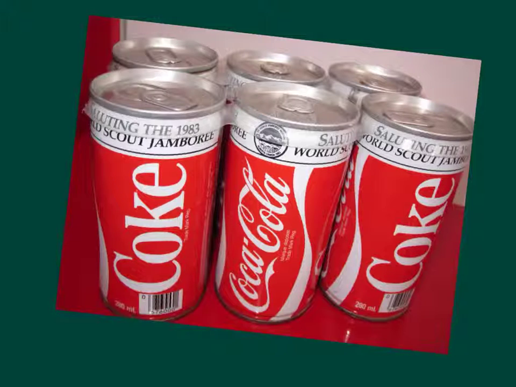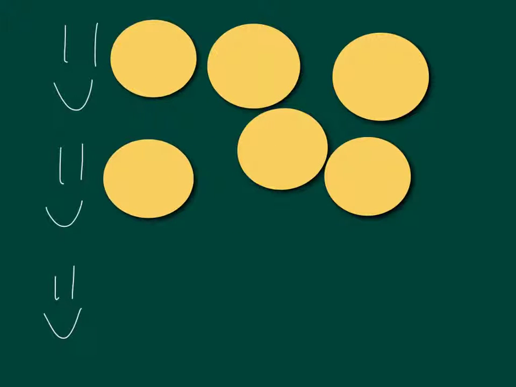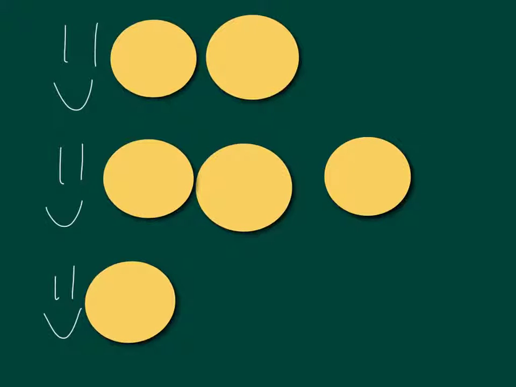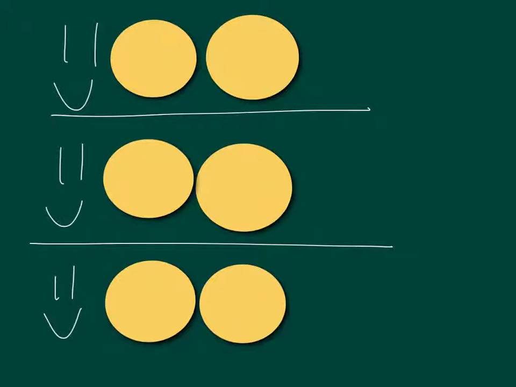For example, you sometimes might want to share a six-pack of Coke, or maybe you have multiple six-packs and you want to share it with somebody else. For example, I might have a six-pack of Coke and then I have 3 friends join me. So I'd want to know how many cans of Coke would each friend get. And the way I could do that is to distribute it equally between each of the friends. So each one gets 1 and then each one gets another can of Coke until I've used them all up. And you see that I have 6 cans divided for 2 for each friend. 2 for this friend, 2 for this friend, and 2 for this friend.